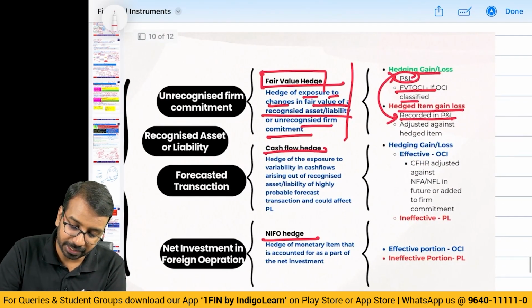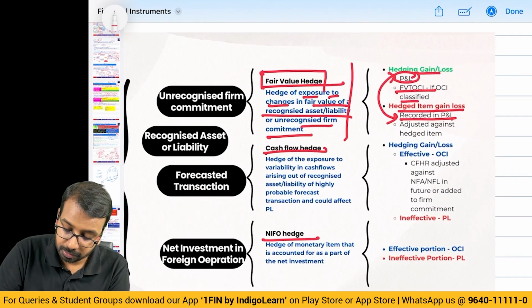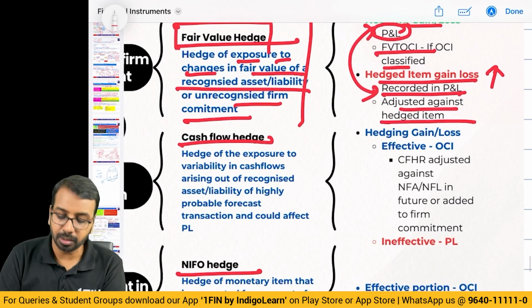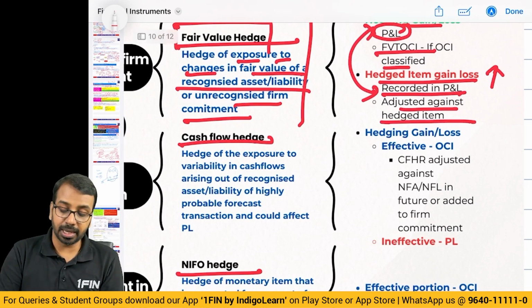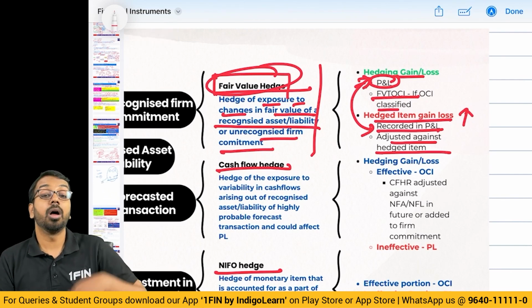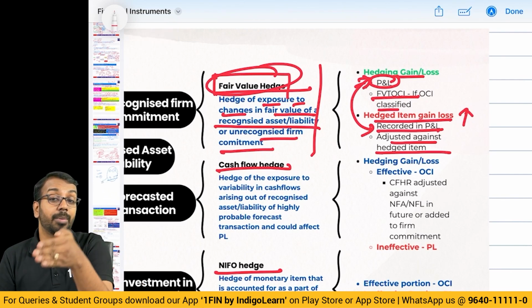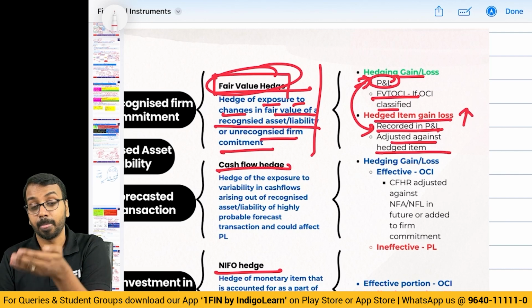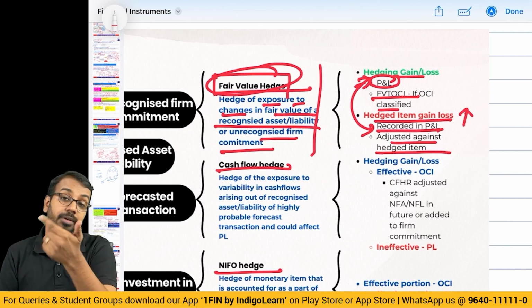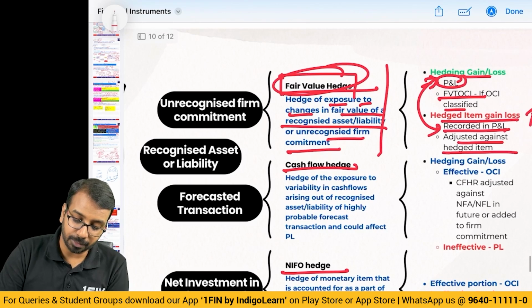Then, second category, so if at all there is a gain in inventory, I may have to adjust the gain against the hedged item. But the thing is, I will recognize fair value hedges, the impact has to go to P&L. Or if it is an item sitting in the balance sheet, let us say inventory, and the inventory value has to increase, I may transfer to the inventory account. Okay.